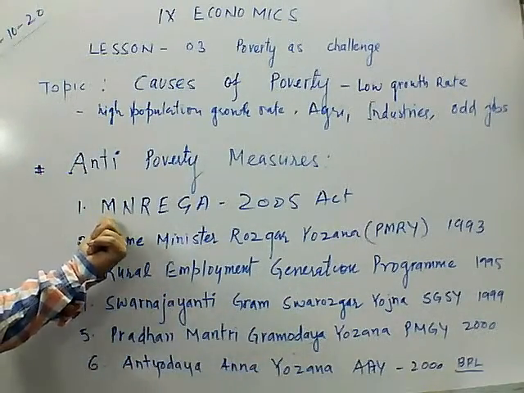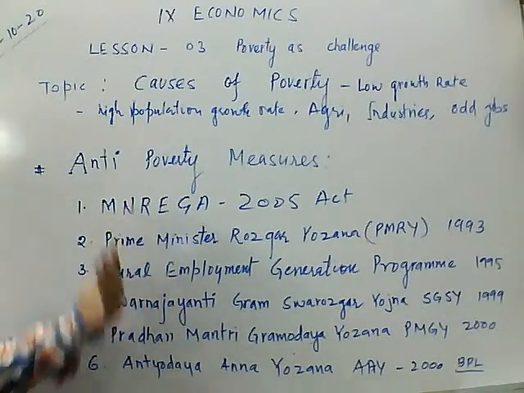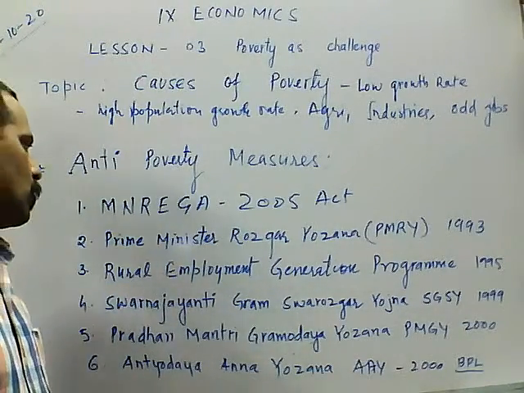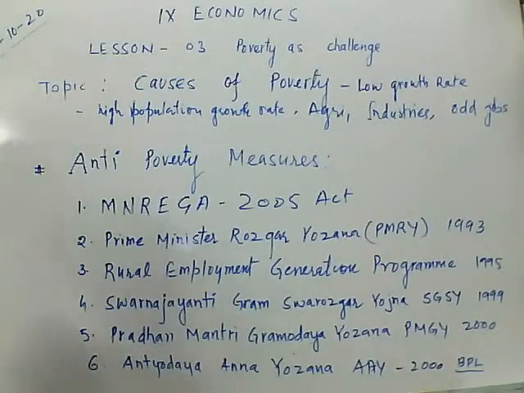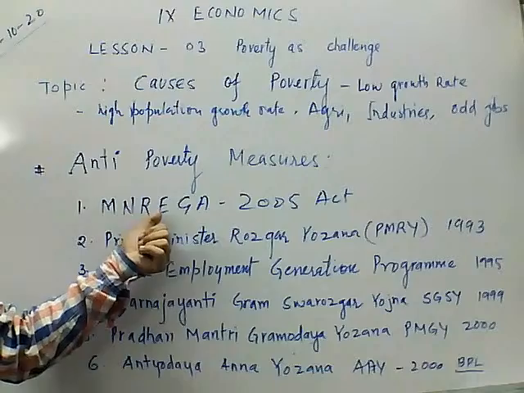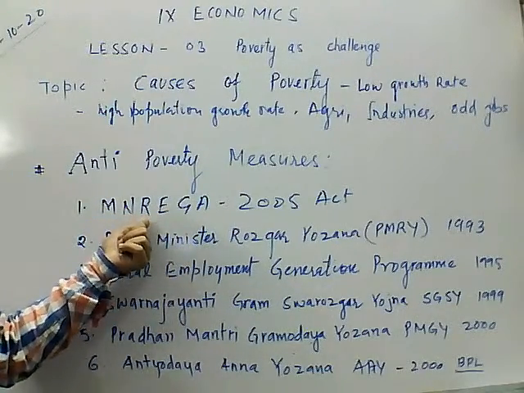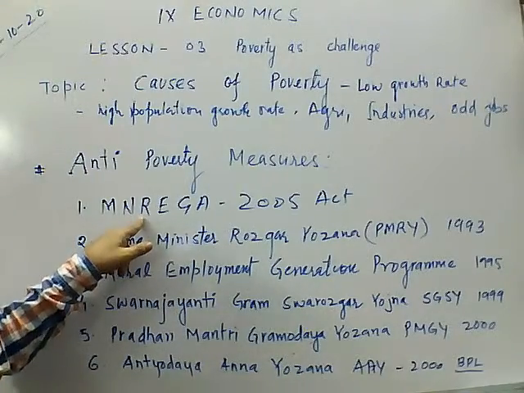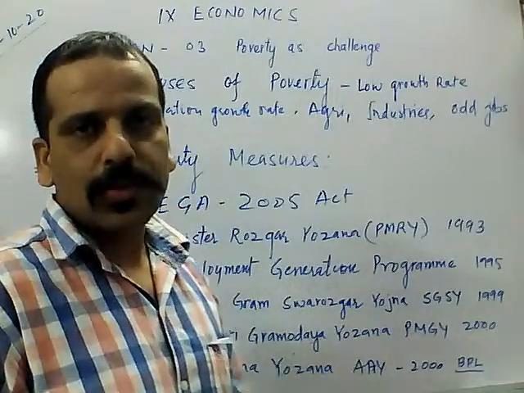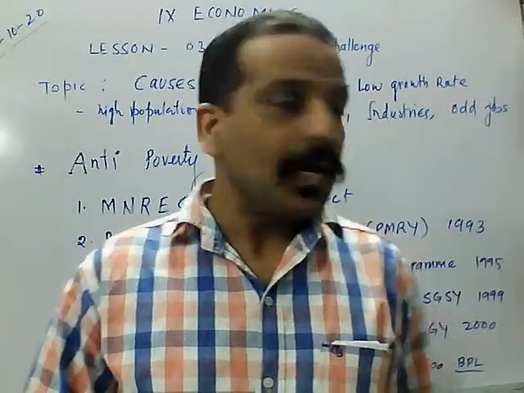First, when we talk about the MGNREGA scheme, Mahatma Gandhi, earlier it was the National Rural Employment Guarantee Act. Now it has been replaced. This particular scheme gives employment opportunities in the rural areas. Those who are unemployed in the rural areas will be getting job opportunities.